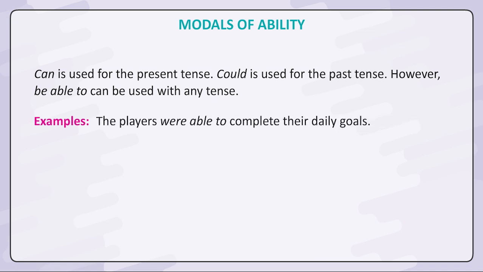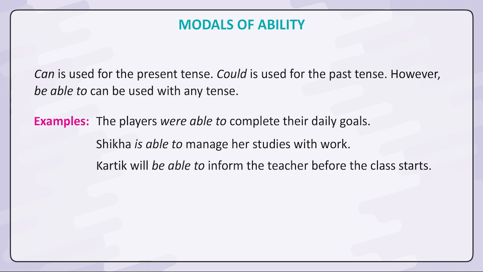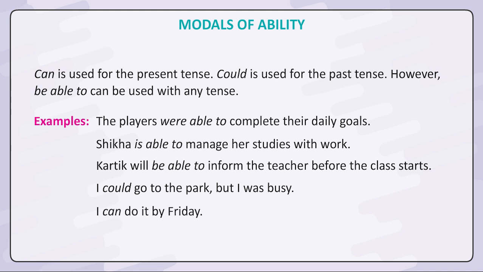Examples. The players were able to complete their daily goals. Shikha is able to manage her studies with work. Karthik will be able to inform the teacher before the class starts. I could go to the park, but I was busy. I can do it by Friday.